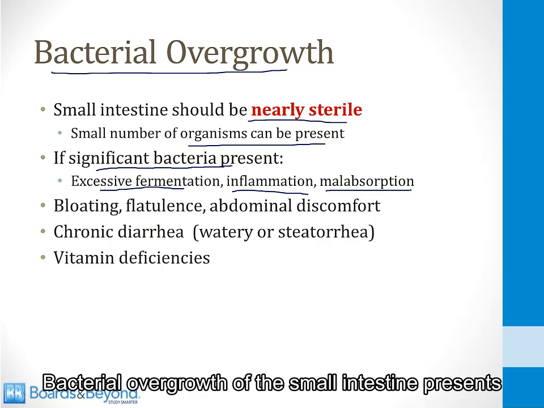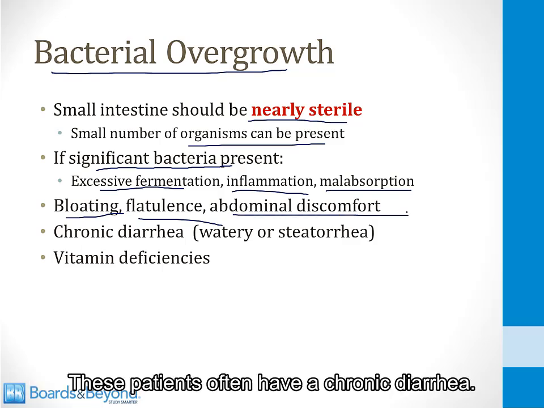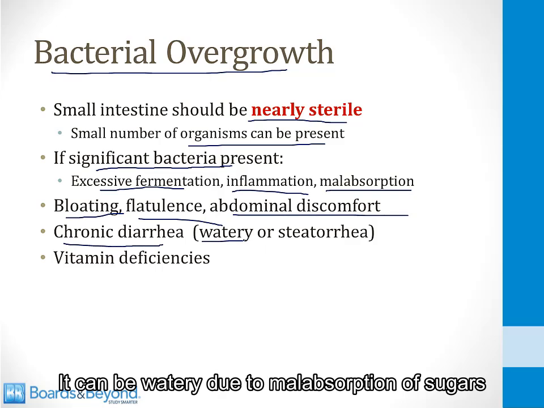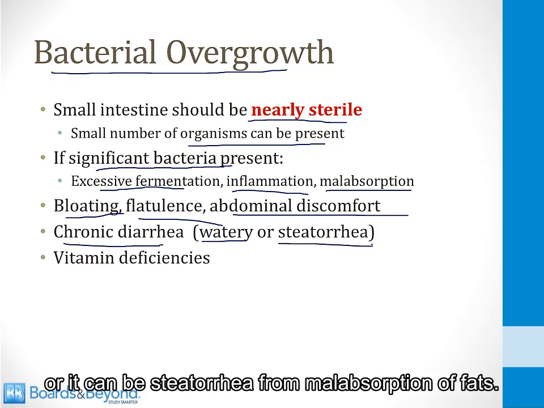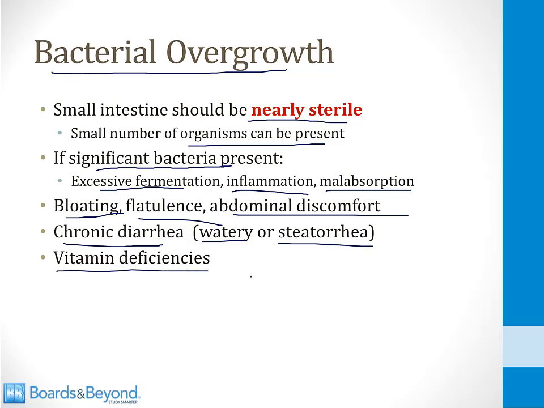Bacterial overgrowth of the small intestine presents with bloating and flatulence and abdominal discomfort. These patients often have chronic diarrhea. It can be watery due to malabsorption of sugars, or it can be steatorrhea from malabsorption of fats. This can also lead to vitamin deficiencies.